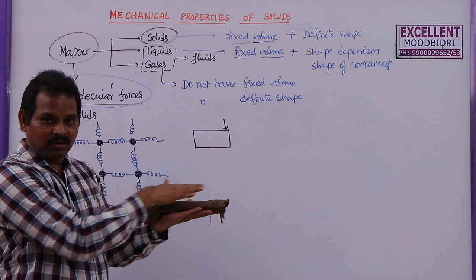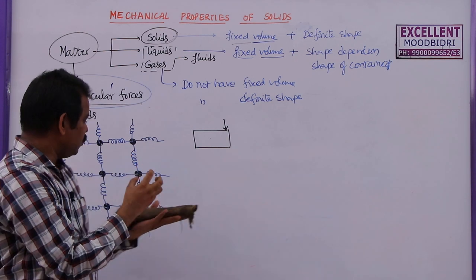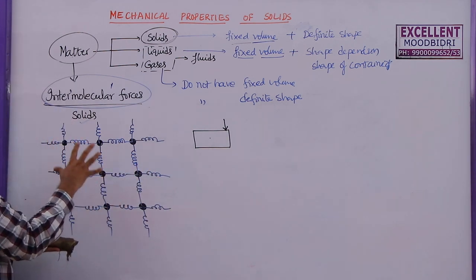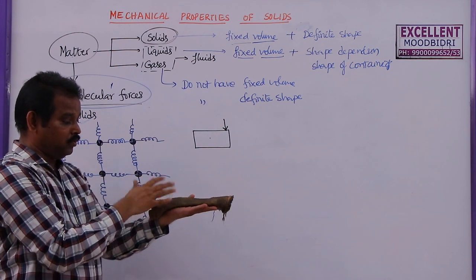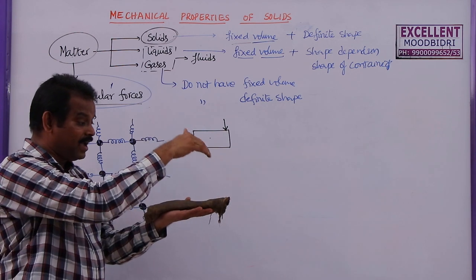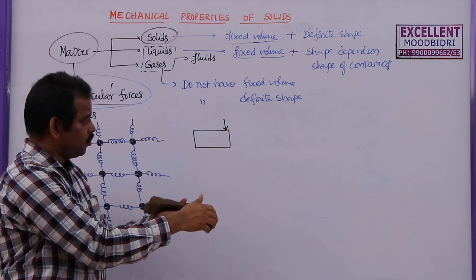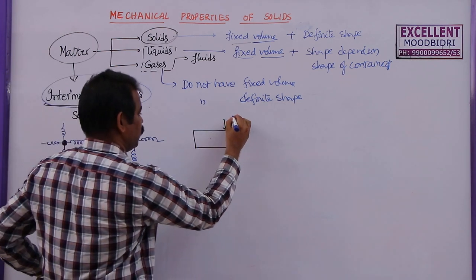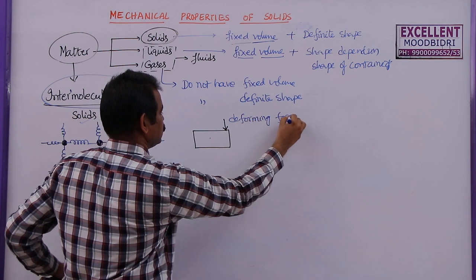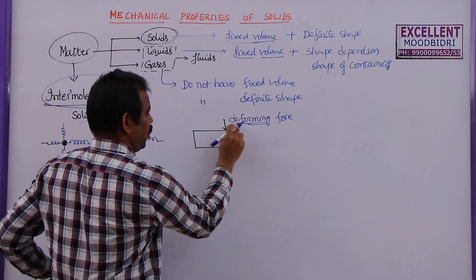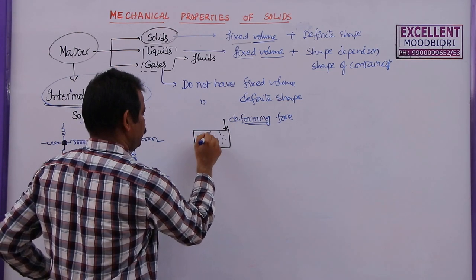Initially, to have the shape, the molecules inside this solid will have this type of arrangement. This is called the formation of the matter inside. So now, when these molecules are formed in a particular shape, I am deforming it. So this force which is used to change the shape of the body is called a deforming force. So that force which is deforming these molecules will deform them. So they have a fixed position.